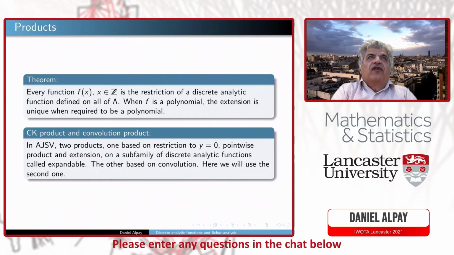So as I said, we still have to discuss products, but I would like to mention that every function which is defined on the integers is a restriction, but not a unique restriction, of a discrete analytic function defined on all of the lattice. If you start with a polynomial, the extension will be unique when you require it to be a polynomial of the same degree. This will be used and is very important in the sequel.